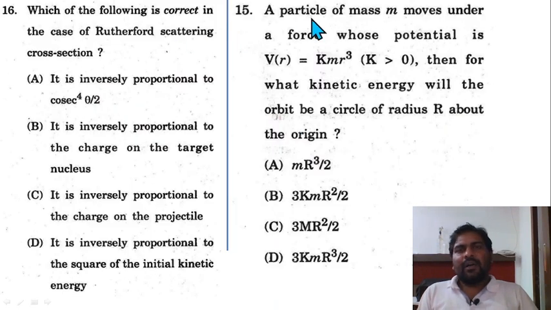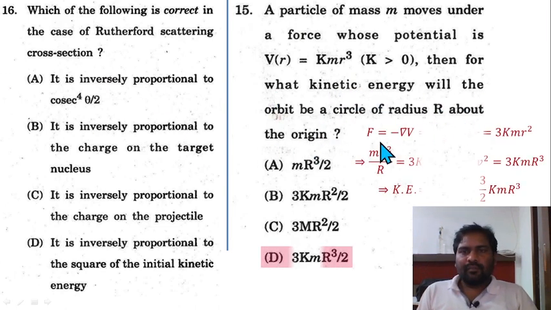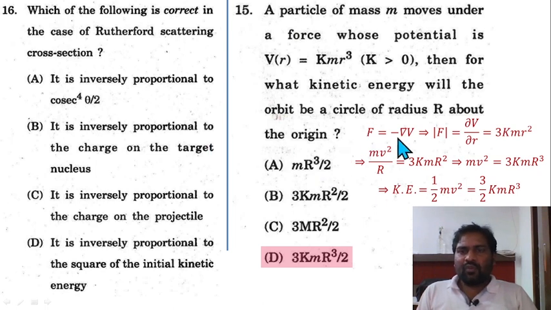Question 15. A particle of mass m moves under a force whose potential is V(r) equal to k m r cube, k greater than 0. For what kinetic energy will the orbit be a circle of radius R about the origin? F is equal to minus del V by del r.